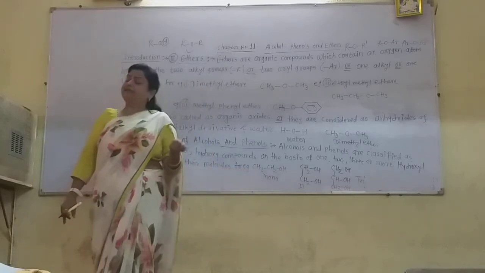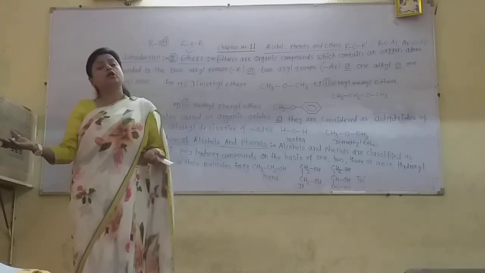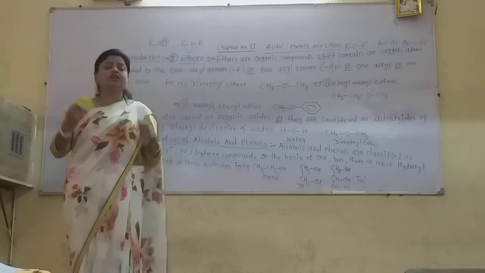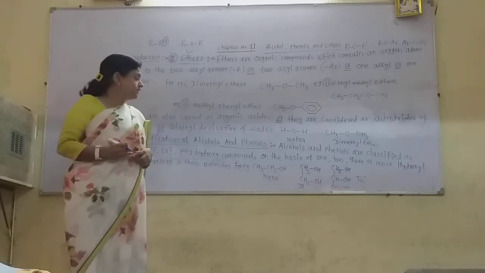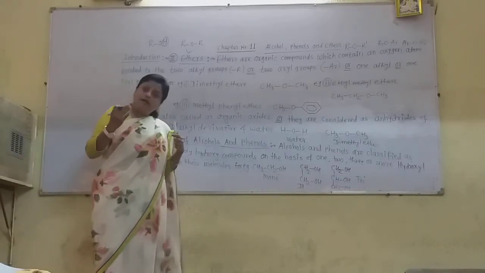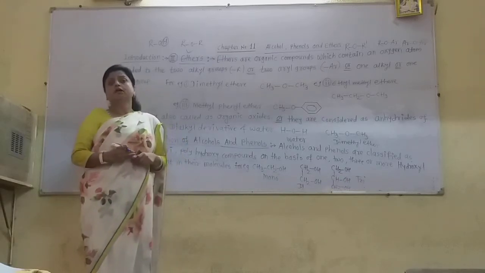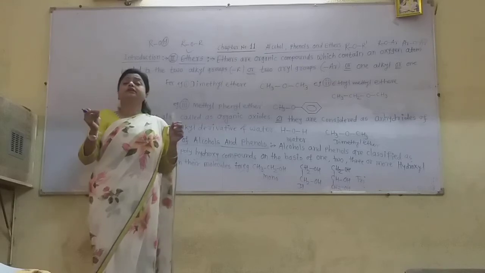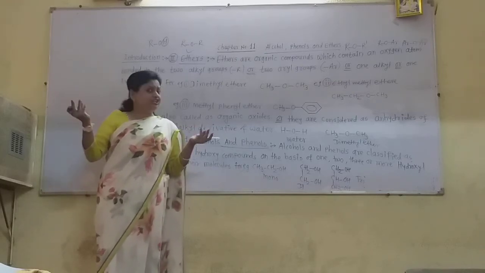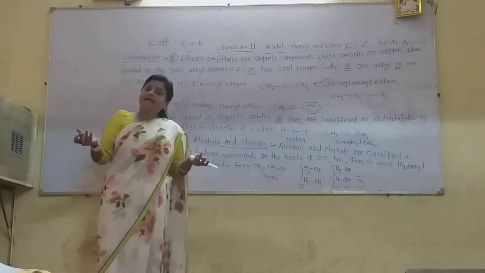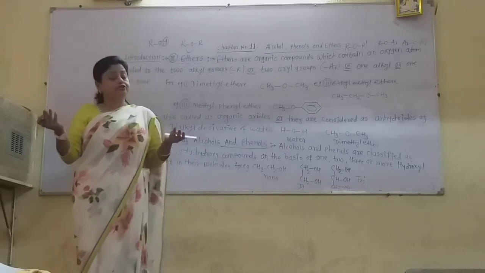Ethyl alcohol, methyl alcohol, n-propyl alcohol, all contain only one OH group. So they are called monohydroxy alcohols. Now in dihydroxy alcohols, two hydrogen atoms on different carbons of the alkane chain are replaced by two OH groups.